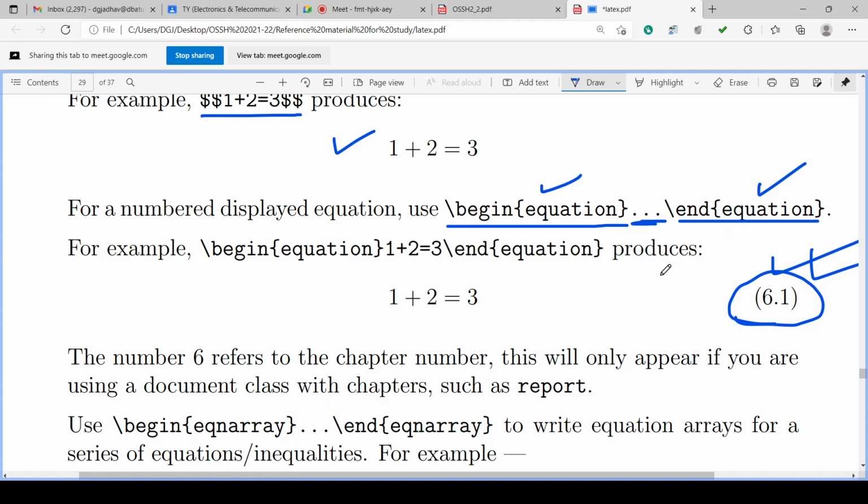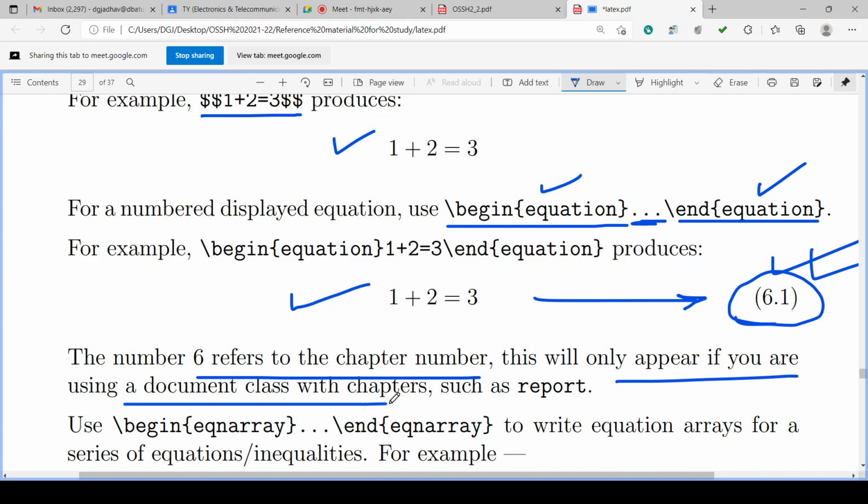A single equation is there. This will generate a separate display of the equation on its own line, and it will give the number also. This number, if there are chapters, will refer to the chapter dot serial number. The number 6 here in this case refers to the chapter number, and this will only appear if you are using a document class with chapters, such as reports. If the document class has chapters, like reports, then it will generate and show these numbers.